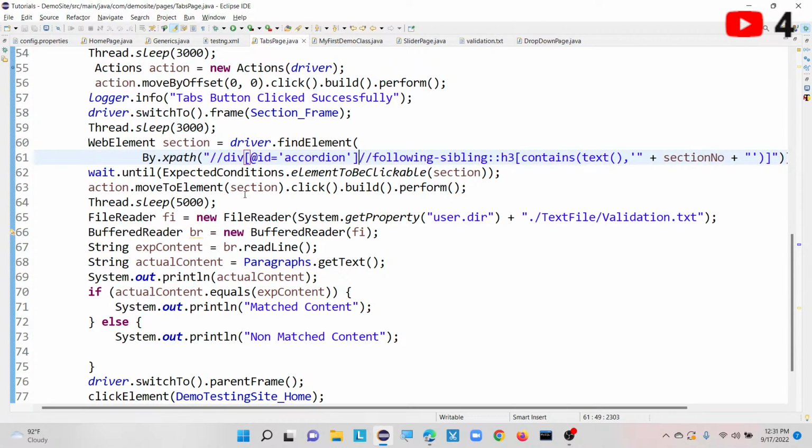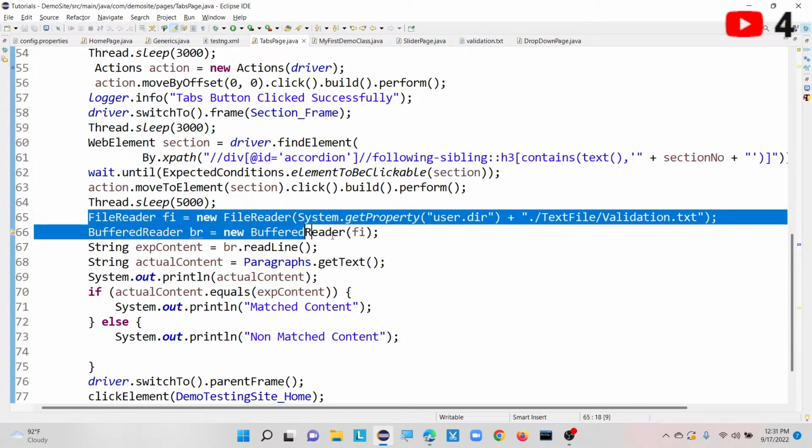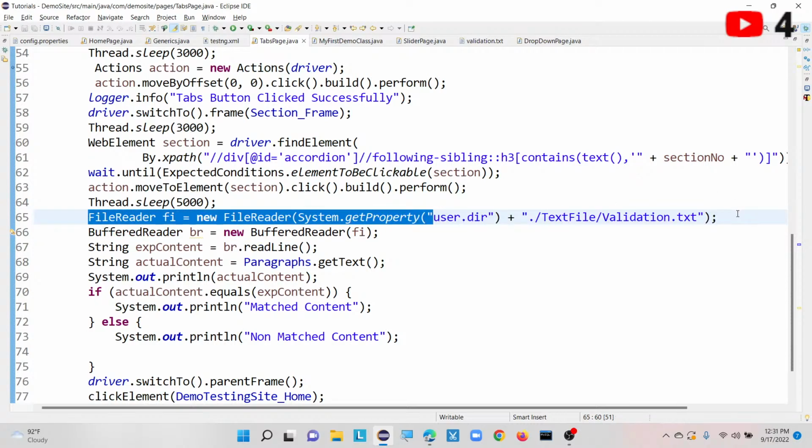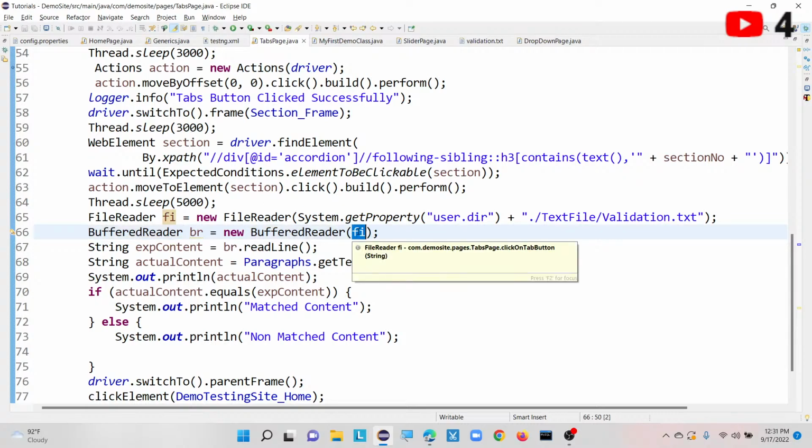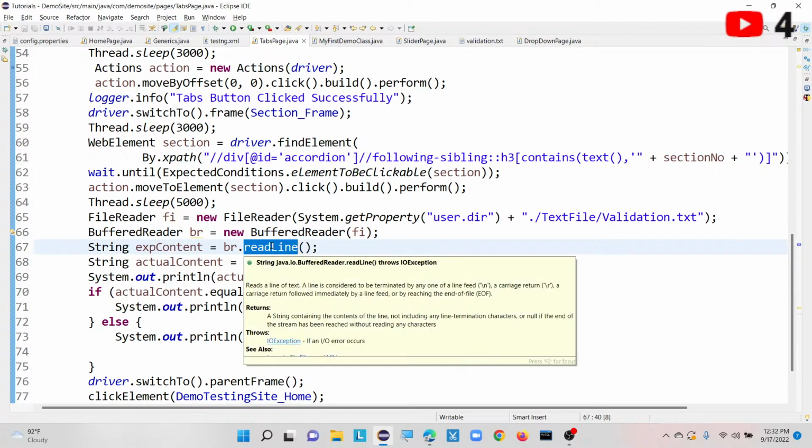If you can see, with the help of FileReader, I am defining my file path where I have kept it. After that, with the help of BufferedReader, I am going to read this particular file. Once that is done, I am going to read line by line. If multiple lines are available, it is going to read line by line.